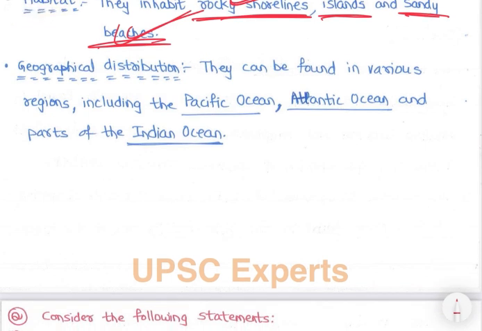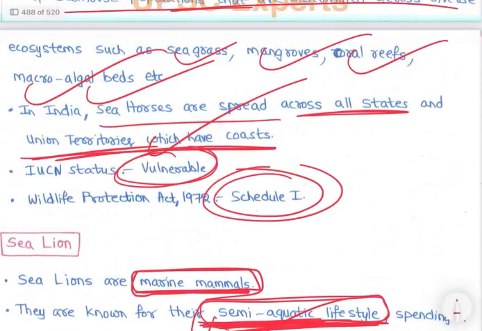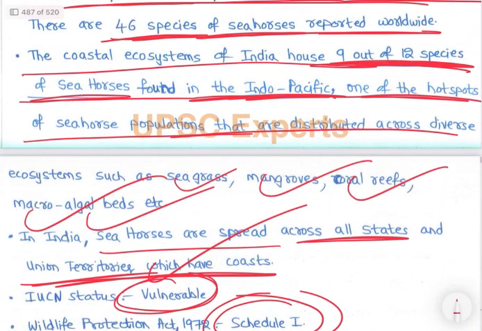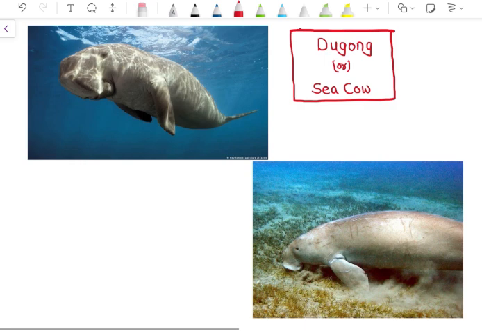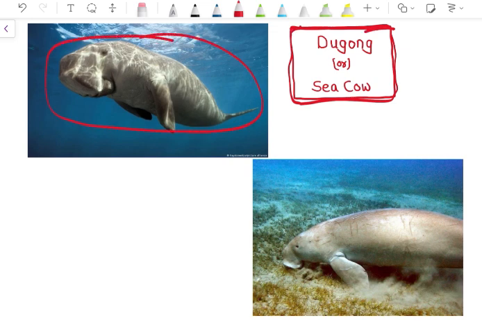Geographical distribution: they can be found in various regions including the Pacific Ocean, Atlantic Ocean and parts of the Indian Ocean. That is the geographical distribution, right? Now let's look at the images. This is dugong or sea cow, right? It lives in marine areas. Marine mammal, dugong.